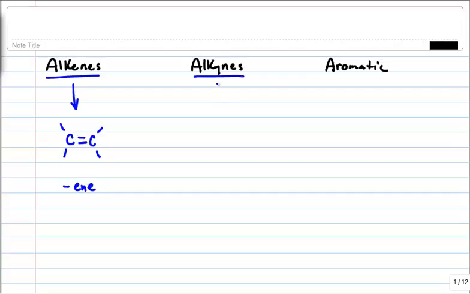Alkynes. Well, these are related to carbon-carbon triple bonds. If you have a carbon-carbon triple bond in a molecule, then one of the classifications is going to be an alkyne, and in the name it's going to end in Y-N-E. Now, aromatic can be a lot of different things, but in our world, we're going to narrow it down